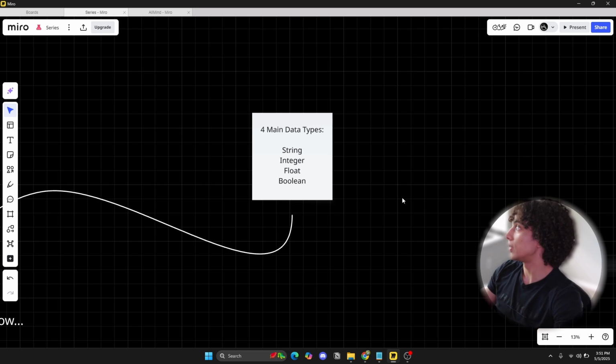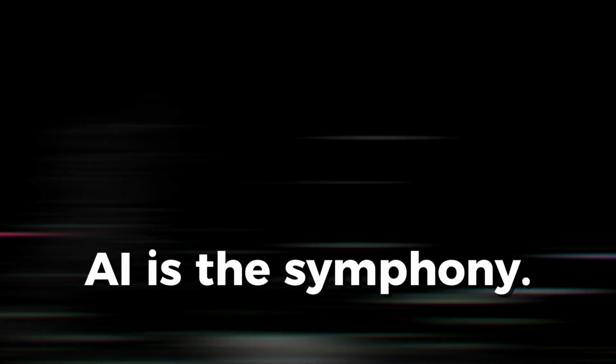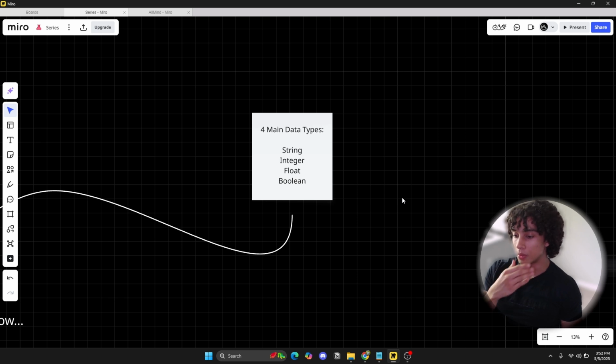The way I want you to think of it is that the one thing common across all three of these paths for developers is data. You need to master the manipulation of data. Think of it this way: data is the melody, Python is the instrument, and AI is the symphony composed by those who know how to play it. So the key to mastering AI is mastering data. If you can manipulate data, you can create AI.